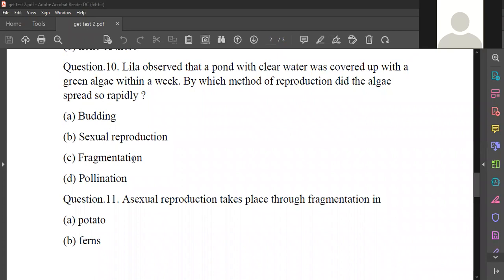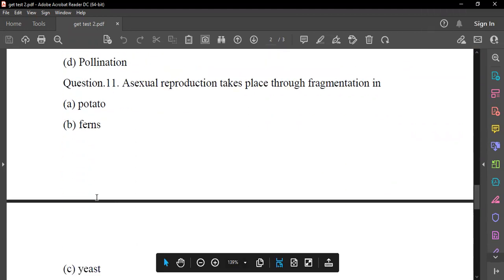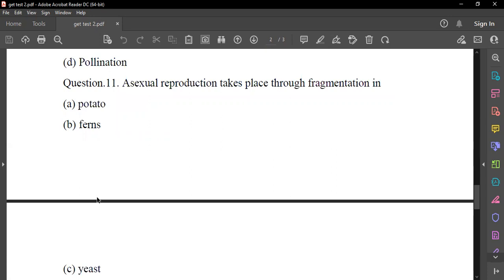Yeah, good. So what is the answer for the 10th? Sir, it's fragmentation. Good. What about the 11th? Asexual reproduction through fragmentation.